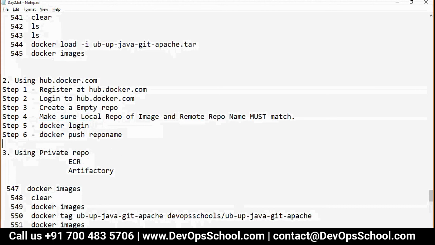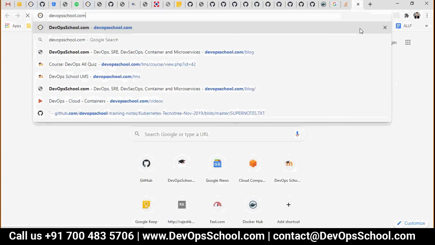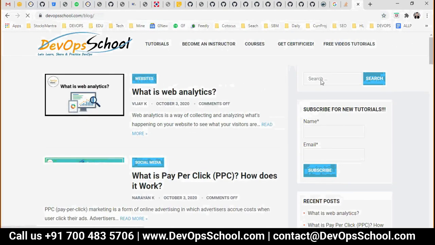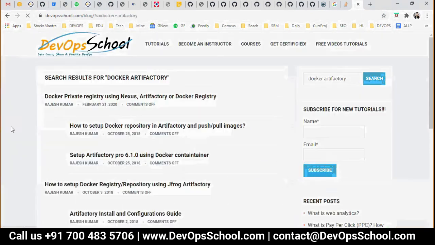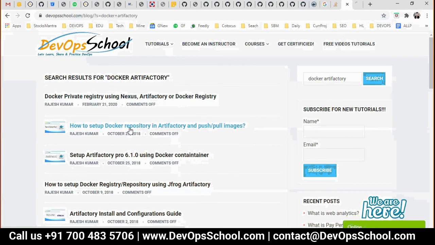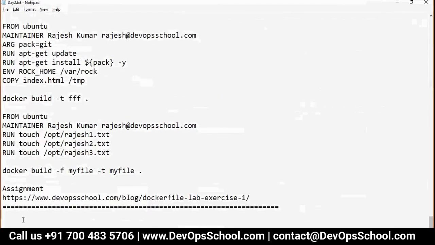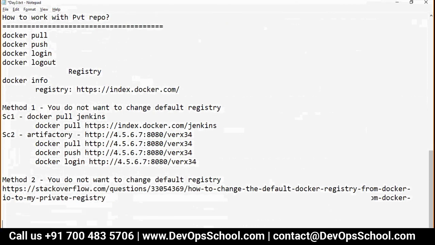Now let me share with you the Artifactory tutorials also. If you try, commands will remain the same, explanation will remain the same, everything will remain the same. But for reference, I'm just sharing with you. Docker Artifactory. Any tutorials if you need in the future, try here. Probably you'll get it and it will help you. These are the search results which I have. I'm sharing with you in the day 3 notes, called working with private repo.